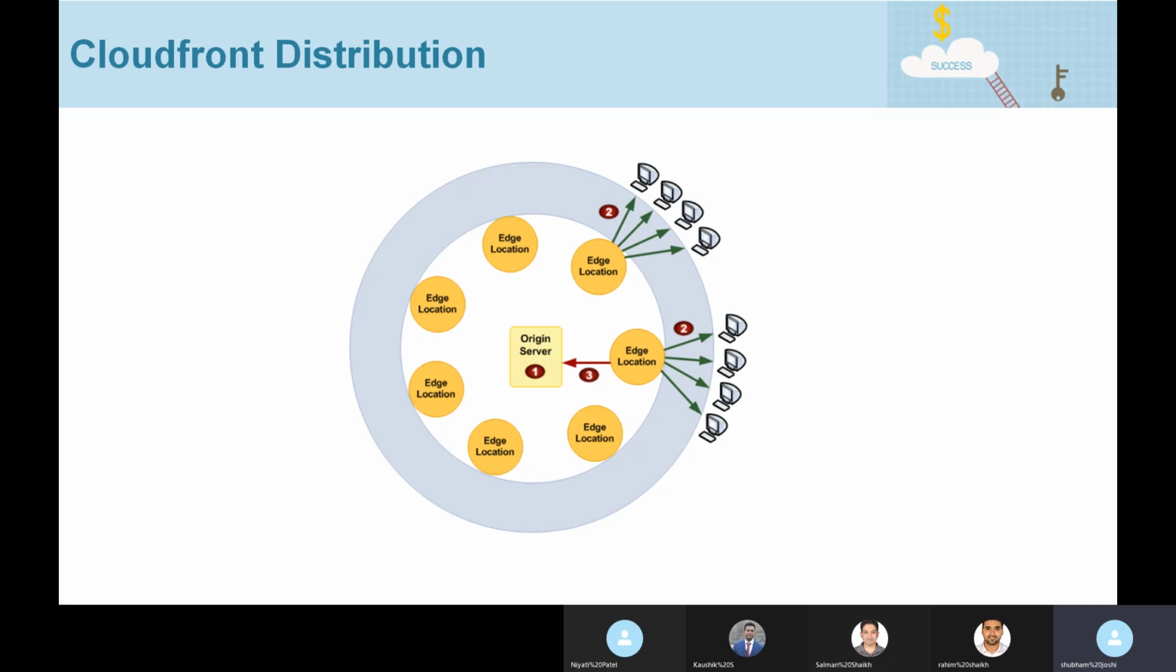So the difference between load balancer and CloudFront is, CloudFront is mainly for improving the performance or reducing the latency, and load balancer is for distributing the incoming traffic across web servers, maybe spread across availability zones. CloudFront is for reducing the latency, and load balancer is for ensuring high availability.